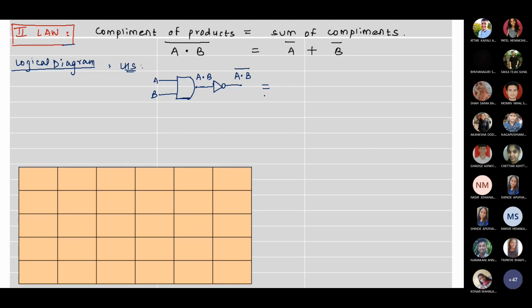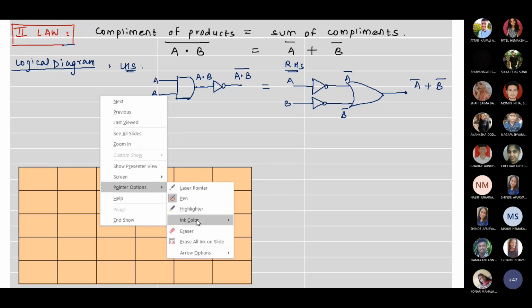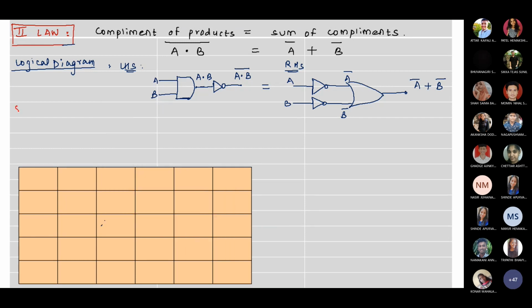This has to be proved equivalent to the RHS expression, in which first we will complement A. This is the A input, it gets complemented. Then we will complement B. The B input will get complemented. And then we give both to an OR gate. So this becomes A bar plus B bar. You can have a simplified diagram also.